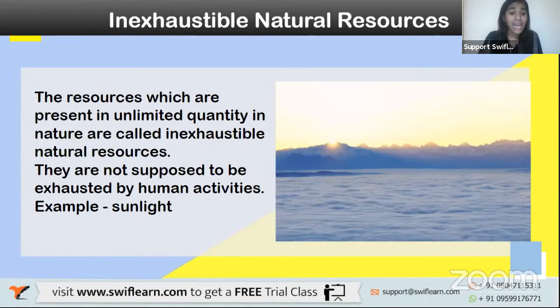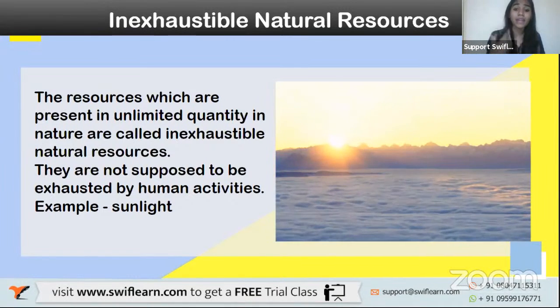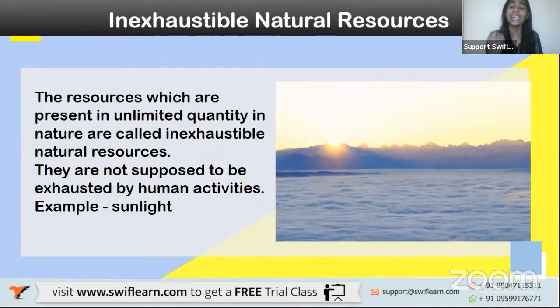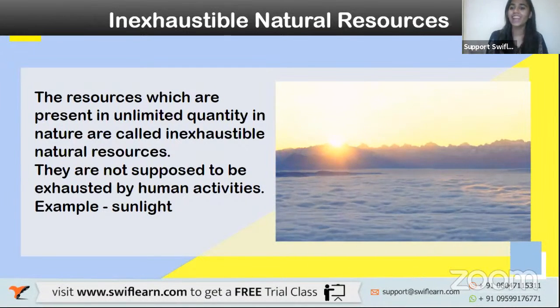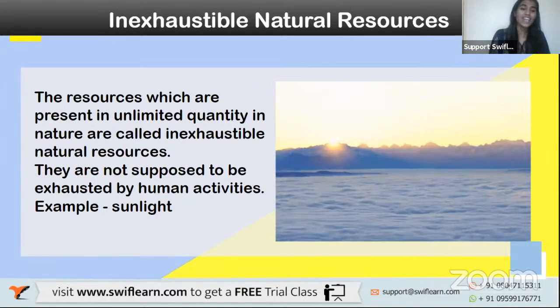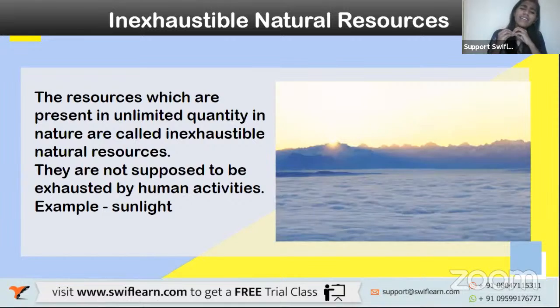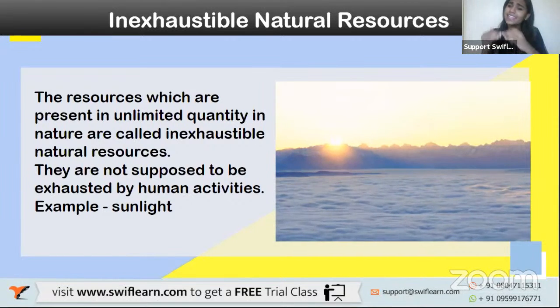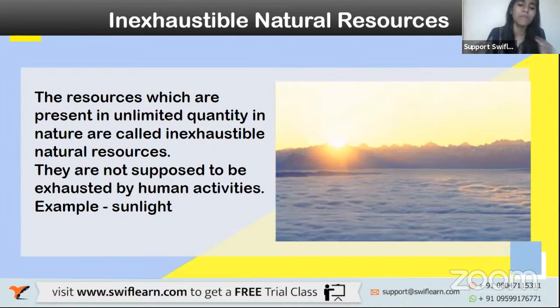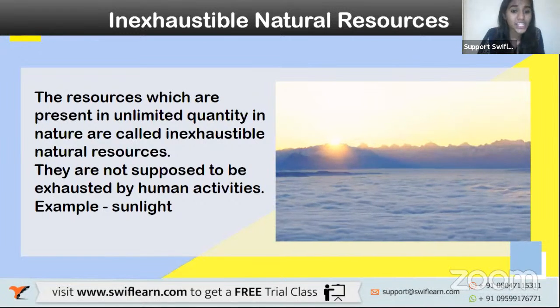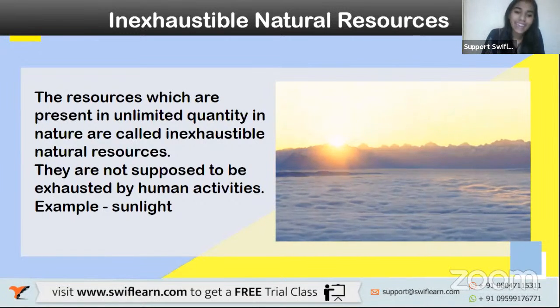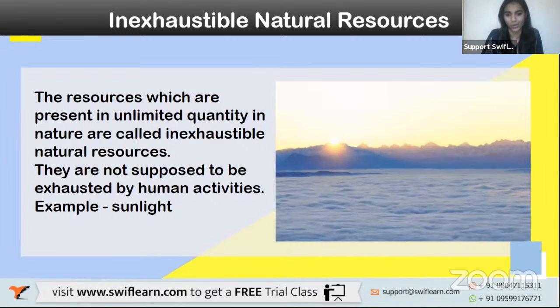Can you give me an example of an inexhaustible natural resource? It is our sun. So we could say that the resources which are present in unlimited quantity, that is, they never get over, are called inexhaustible natural resources.